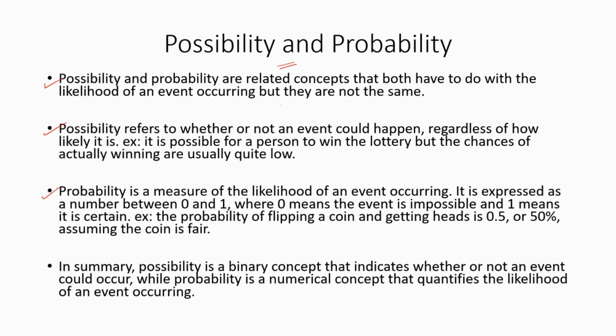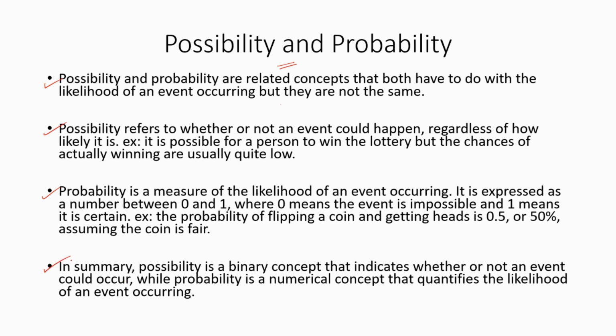Probability is a measure of the likelihood of an event occurring. It is expressed as a number between 0 and 1, where 0 means the event is impossible, which means there is no possibility, and 1 means it is certain. For example, the probability of flipping a coin and getting heads is 0.5, which as a percentage is 50%, assuming the coin is fair, because we know heads or tails is going to happen. So the probability of flipping one side is 0.5 or 50%.